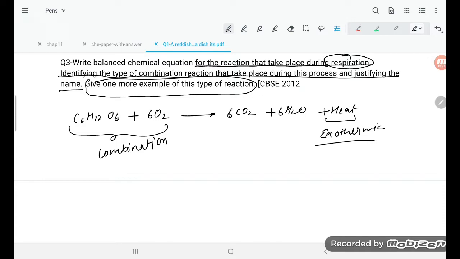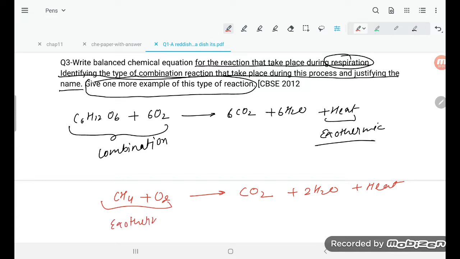Okay, now see the other part. What can be the other reaction, student? Suppose I am taking CH4 and treating with O2. So it is going to give CO2 plus 2H2O, and plus too much heat will release. So this is also an exothermic combination reaction. So it is going to be very easy, student. Once you read the book, it will be very easy.